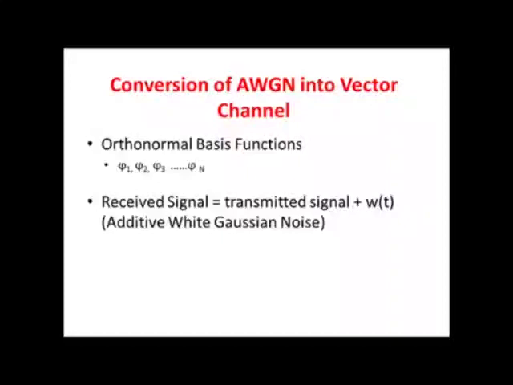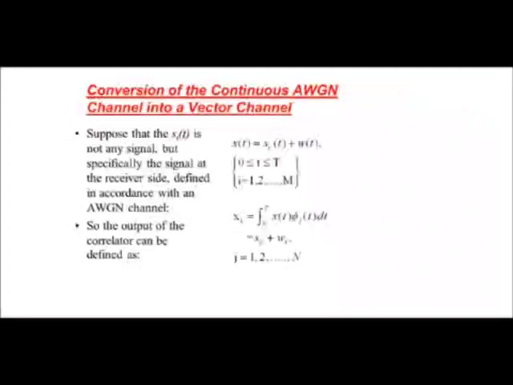Now let us take the signal x of t is equal to si of t plus w of t. As we have already studied with respect to the additive white Gaussian noise, si of t is the received signal at the reception plus the w of t is the noise present in the channel. So that is additive white Gaussian noise.